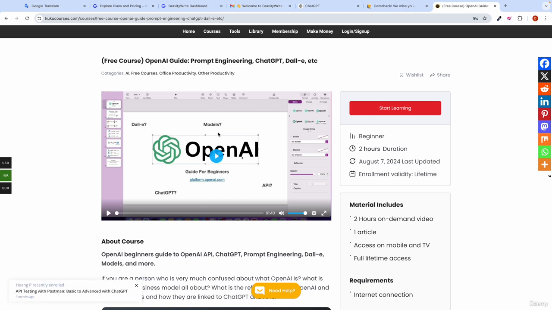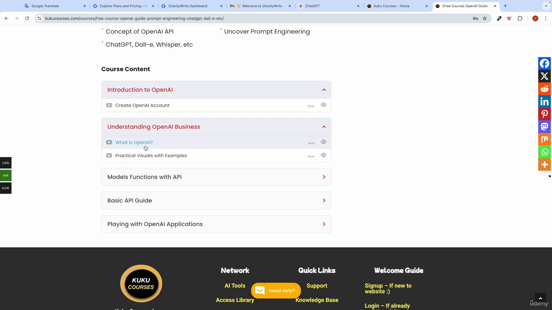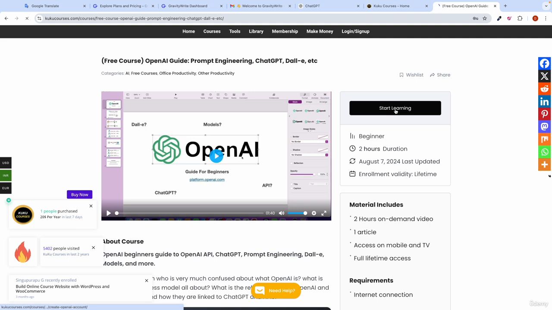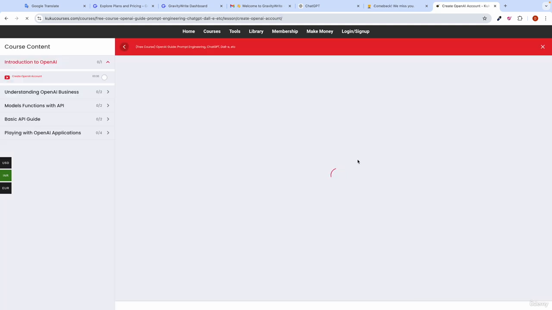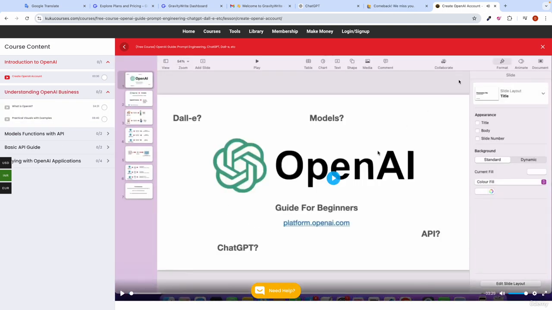Now, in case you want to understand AI concepts in more detail, I will suggest this guide. Everything has been explained from scratch, for complete beginners. Even a 15-year-old kid can understand whatever is taught in this course. We cover what is AI and plenty of other concepts, like what is OpenAI. If you click on the start learning button, you can enroll for free and watch all the lectures. Just simply click on the play button now, guys, and watch the complete free course.